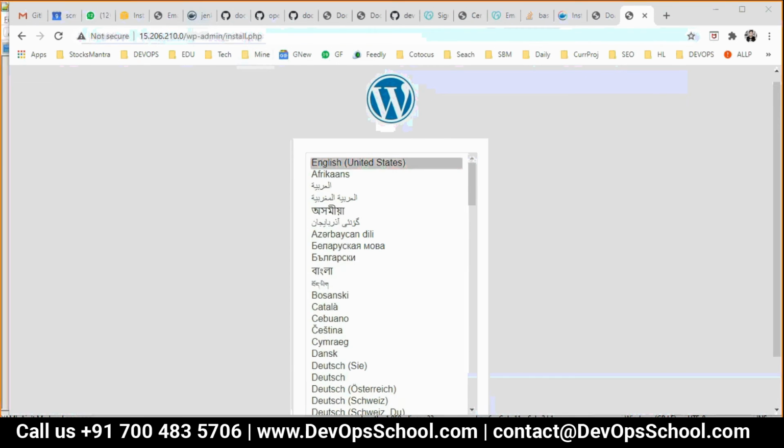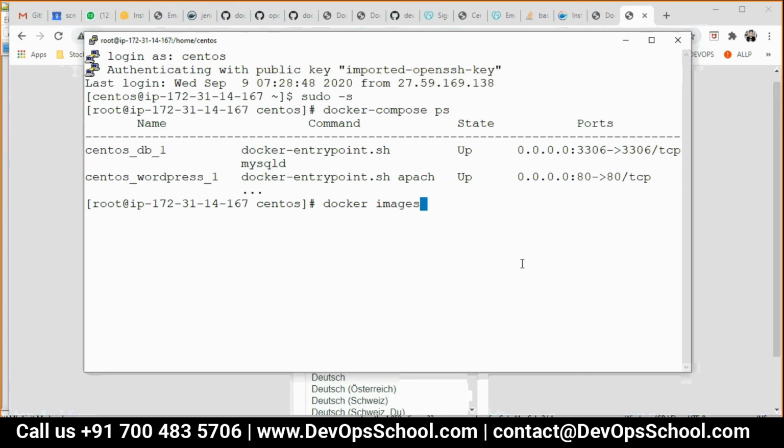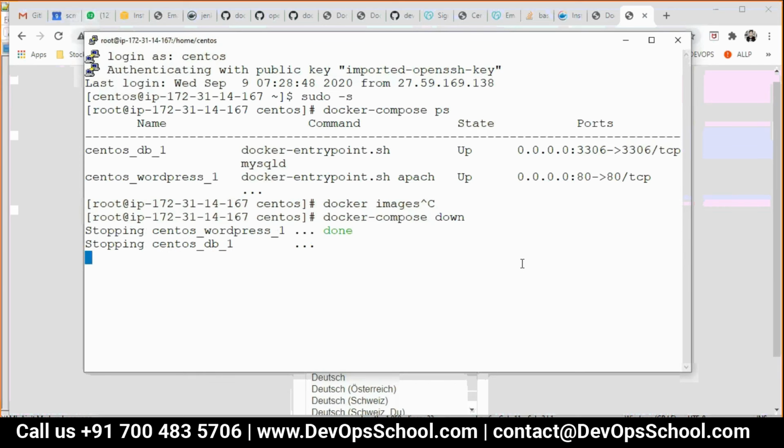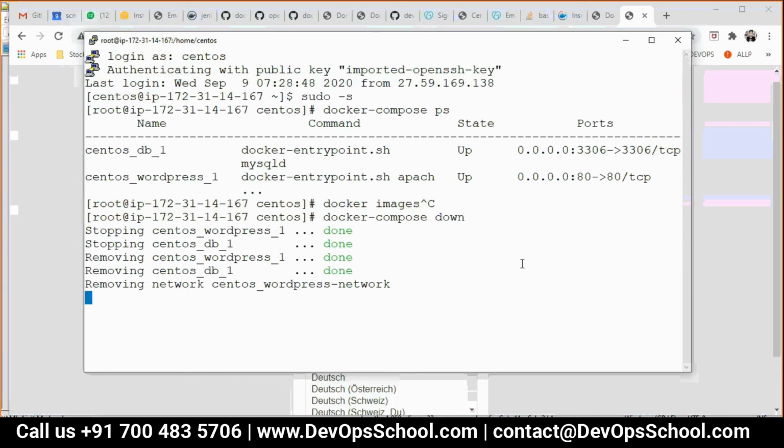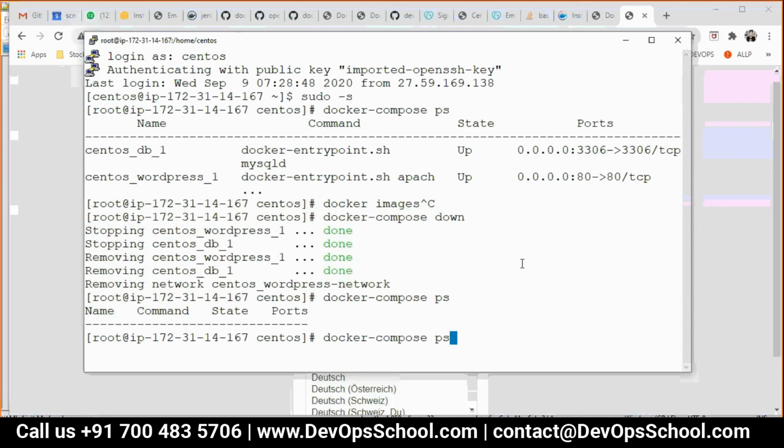Okay. Now what to do next? So I will do docker compose down. See, logs, ps, so many commands are there. It's down. Up again.